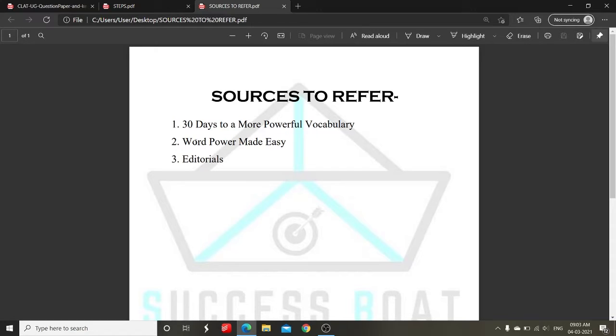The second book is Word Power Made Easy by Norman Lewis. This is by far one of the best vocabulary books you can get there in the market, and this is what I will call the Bible of vocabulary. That's what I call it. So yeah, this was the second source. Moving on to the third source.